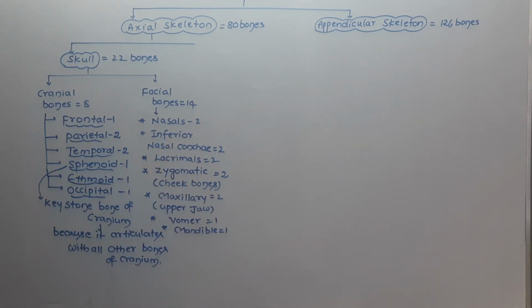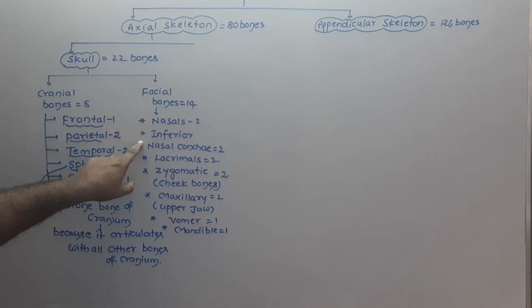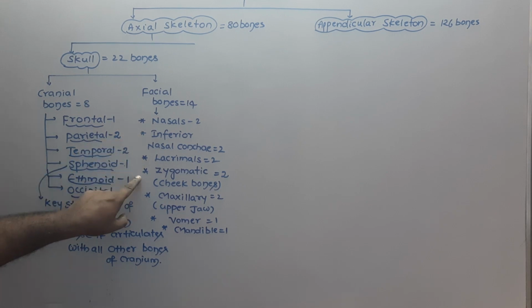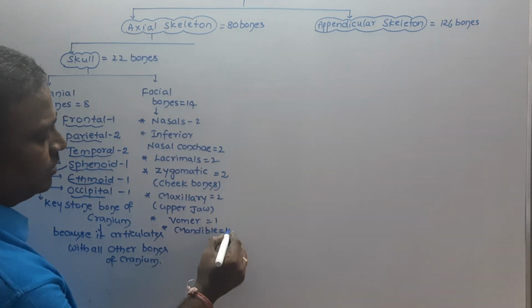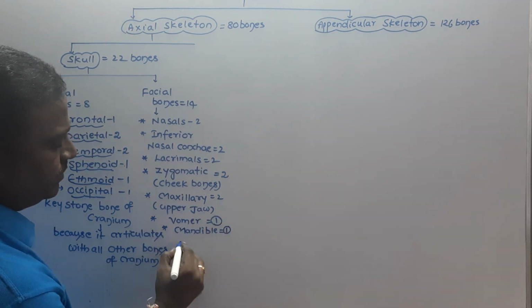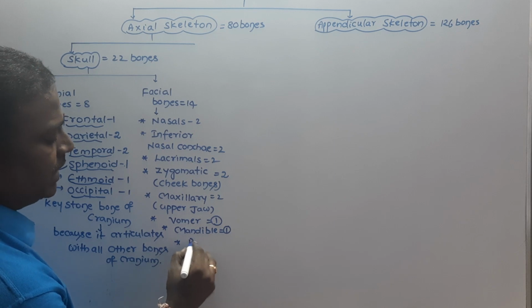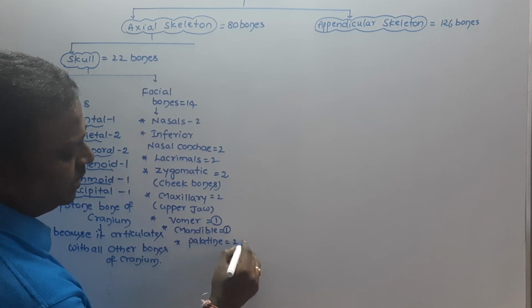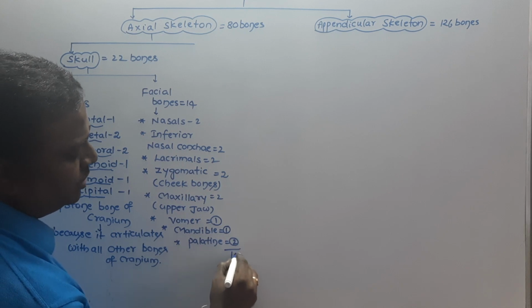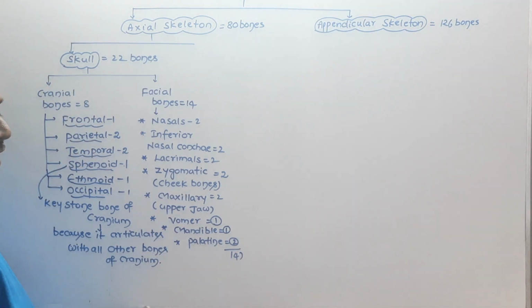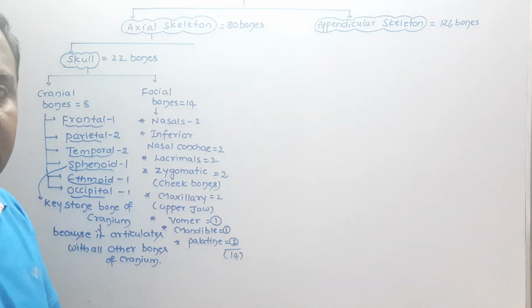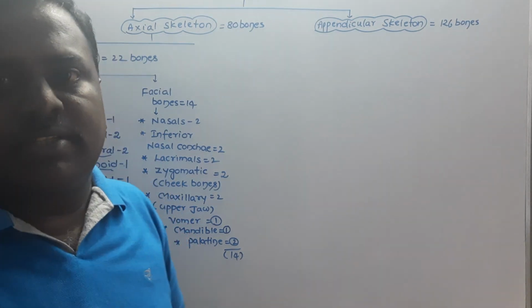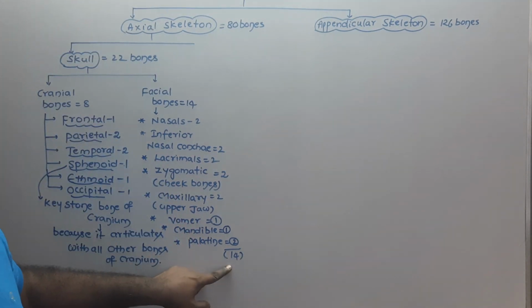So nasals, inferior nasal concha, lacrimals, zygomatic bones, maxillary bones, and vomer, mandible. These 2 are the unpaired bones. Whereas palatine bones, which form the posterior part of the hard palate, are 2 in number. Totally 14. The total number of bones that constitute the face is 14 bones.